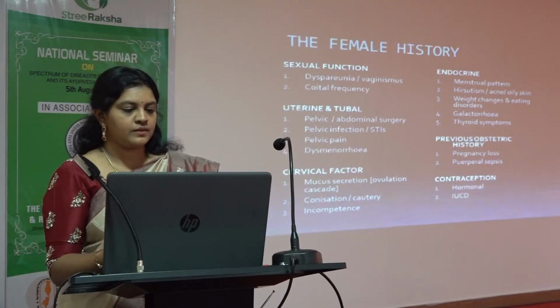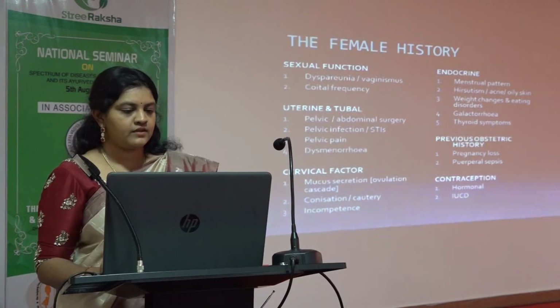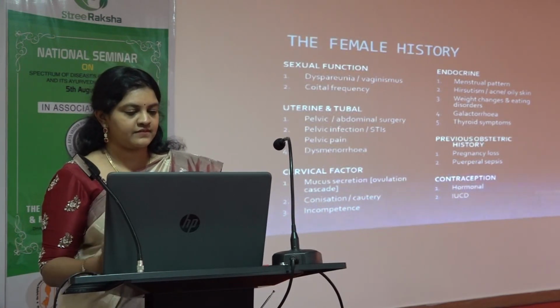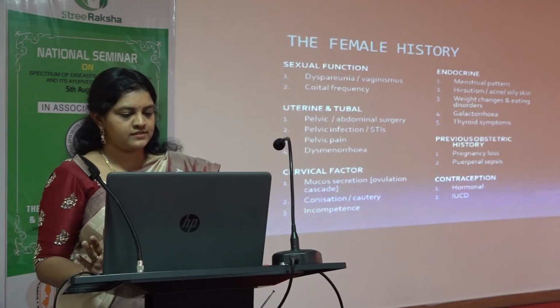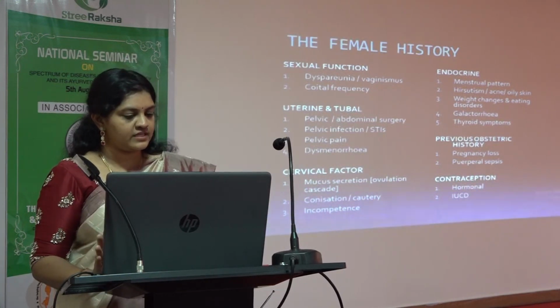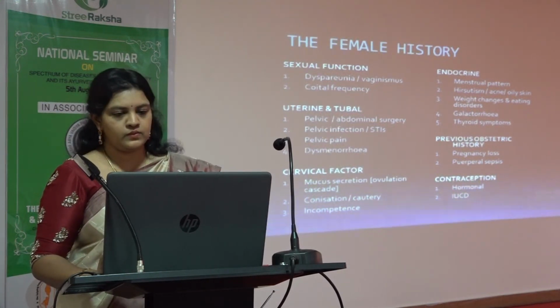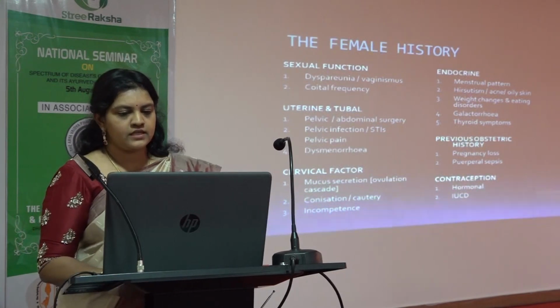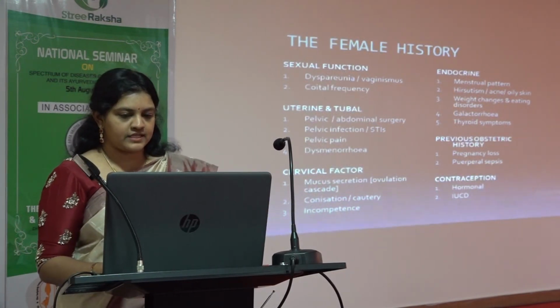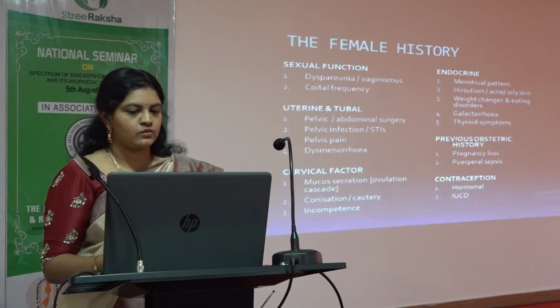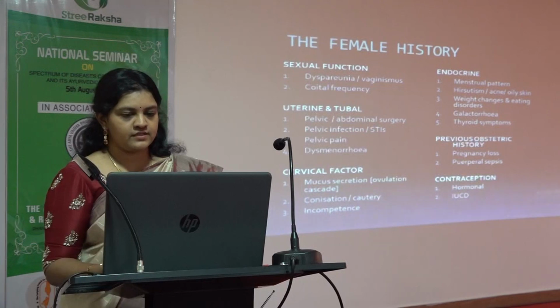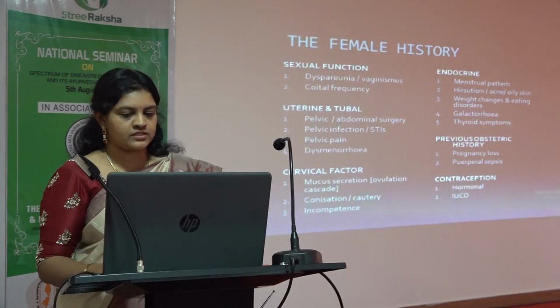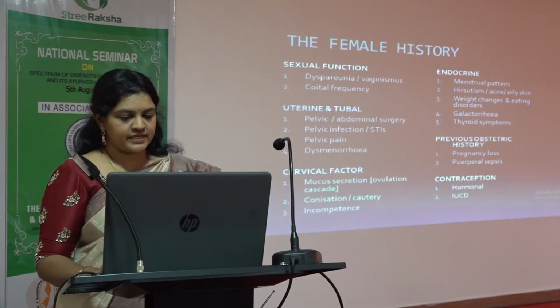The second is the uterine and tubal history, where you can ask whether she has any history of pain, infection, or any surgeries in the past, and whether she has had a white discharge in the previous 1 or 2 months. For the endocrine pathology, we can ask about the pattern of her cycles, whether she is gaining or losing weight, or whether she has any breast milk secretion. All these go to the endocrine pathology, along with any previous history of pregnancies.